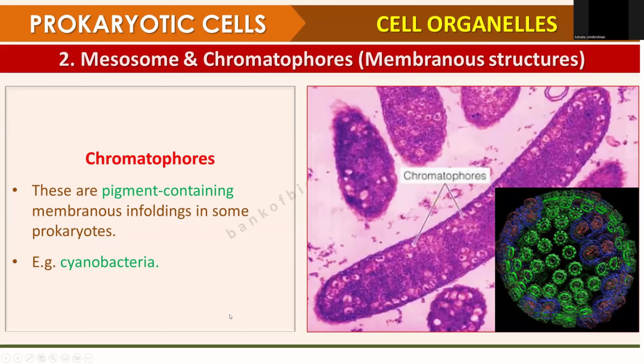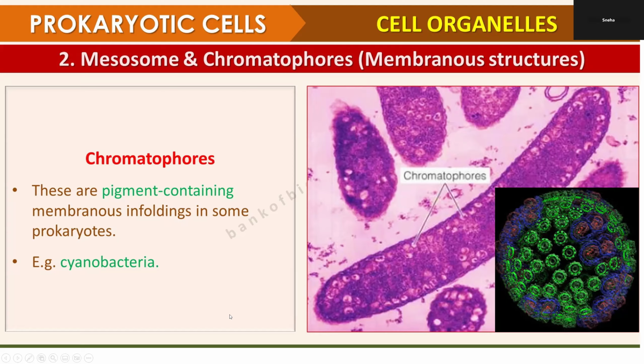It helps in cell wall formation, DNA replication, and distribution of the chromosomes to the daughter cells. It is used for respiration and secretion, and to increase the surface area of the plasma membrane and enzymatic content. Okay. Good.